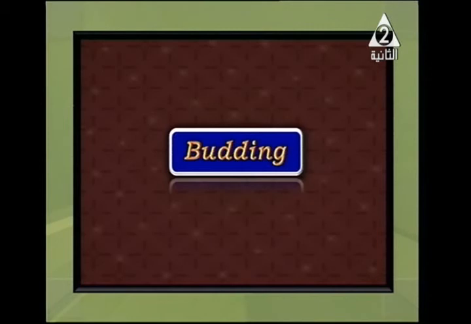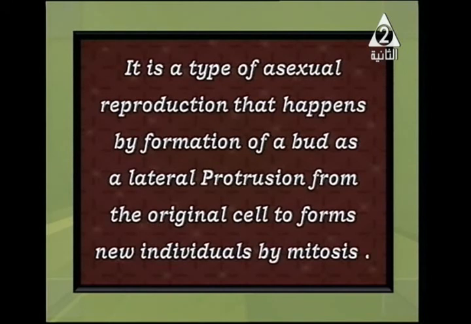Number two, the second type of asexual reproduction, is budding. It's a very simple type, and you can do it at home. We have a nice experiment for it. Budding is a type of asexual reproduction that happens by formation of a bud, a lateral protrusion, which means a bulge from the original cell, to form a new individual by mitosis. We have an example to simplify this type.